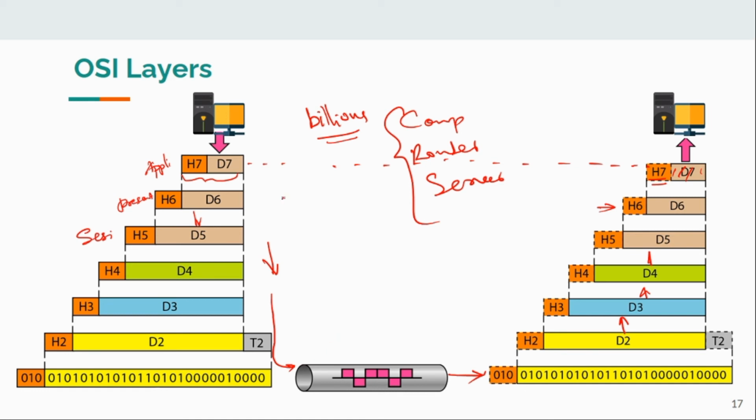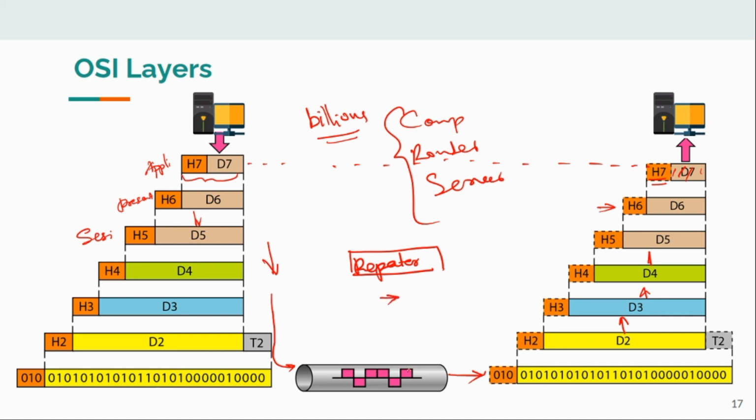The nodes can work in all the layers, or there are some nodes which will work in only some layers. For example, consider a repeater or an amplifier. Its duty is to simply amplify or repeat the bits.